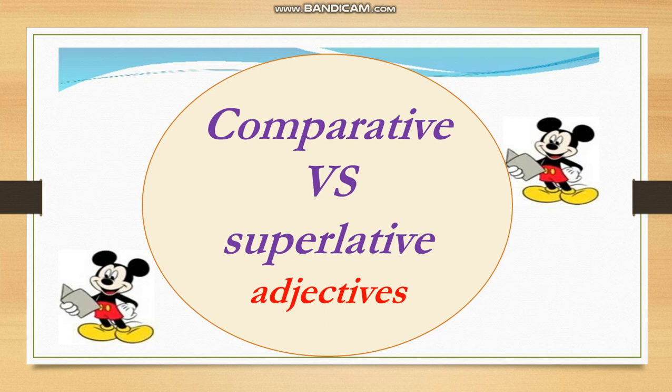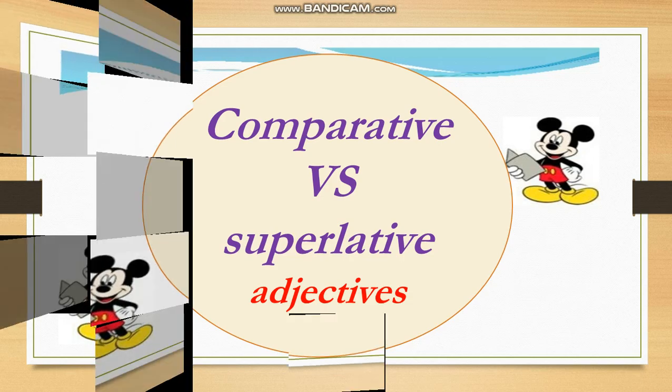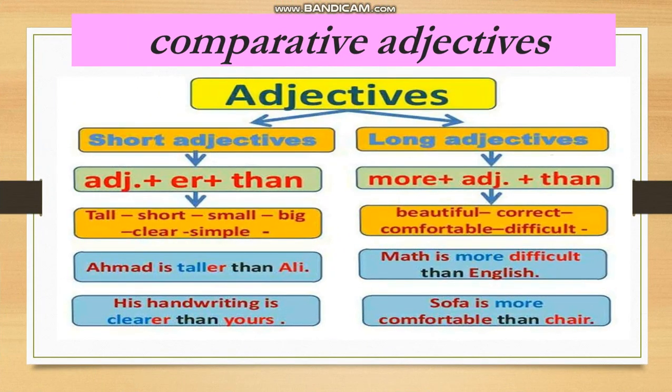Let's continue what we stopped at in the last video. We talked about the comparative and the superlative adjectives, and before we go into our lesson, we have to know that there are two kinds of adjectives: short adjectives and long adjectives.